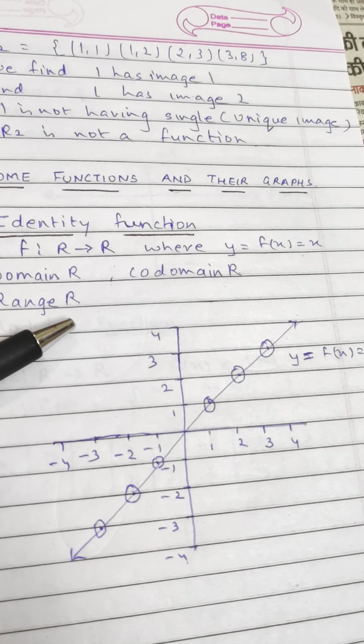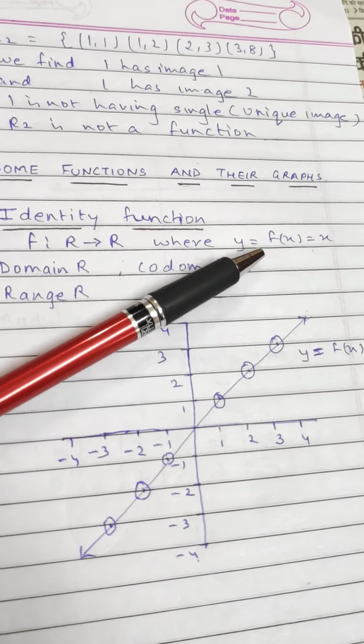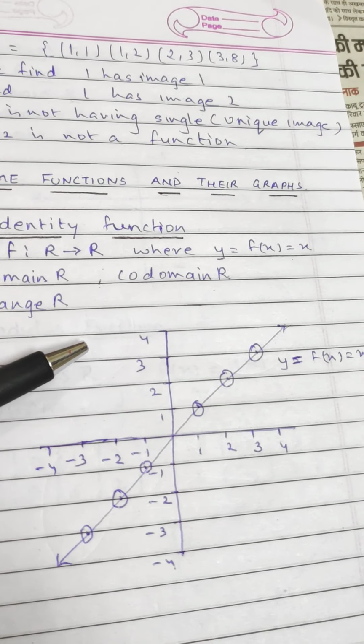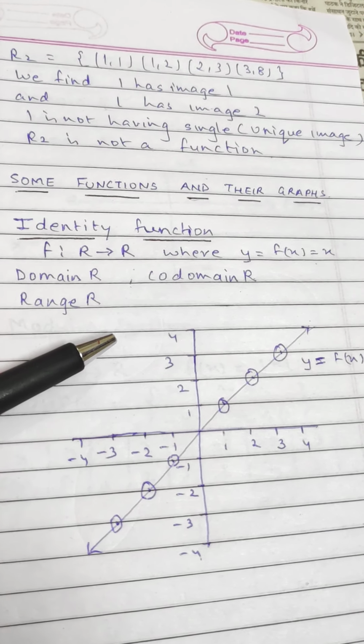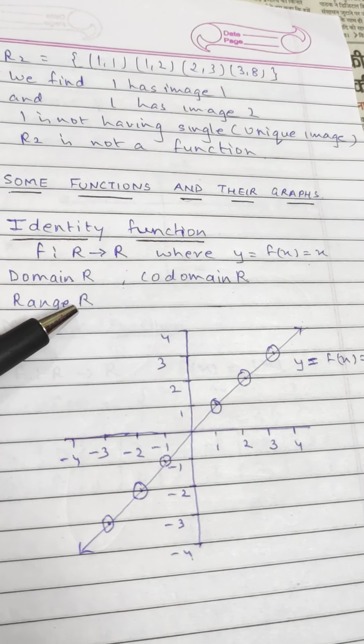You put 2, it will give answer 2. You put 3, it will give answer 3. So it is a mirror image function which is known as identity function. Its range is also R.